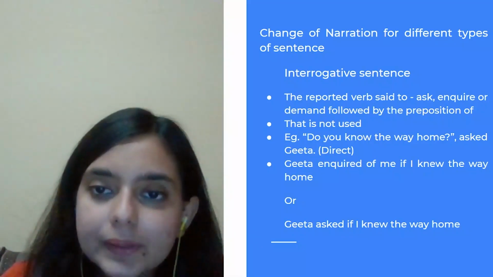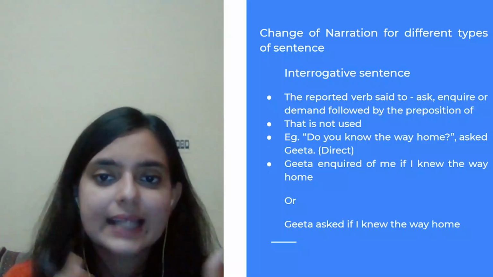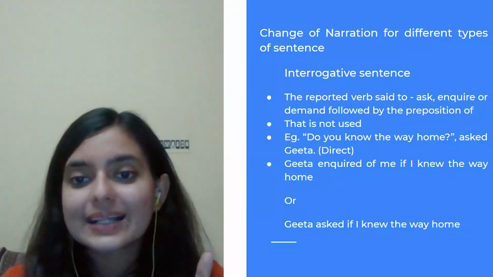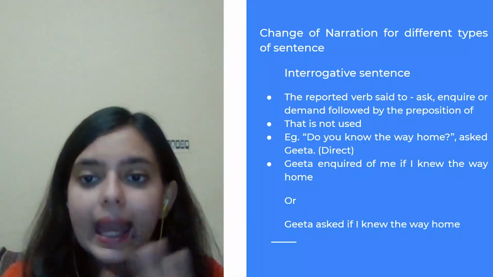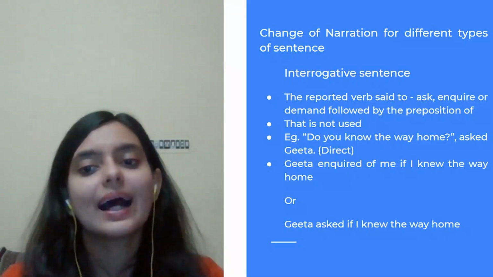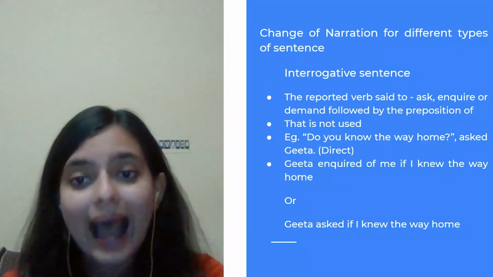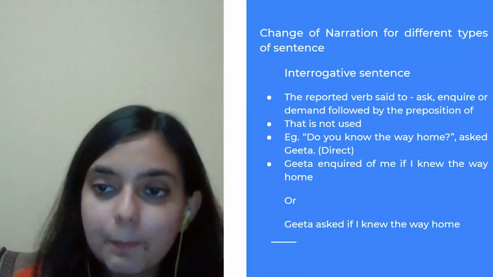Let us elucidate this with the help of an example. The example is, Do you know the way home? asked Geeta. This is direct speech. Now, when you are changing that into indirect, what are you writing instead of the conjunction that? You have to use if. Very, very, very important.